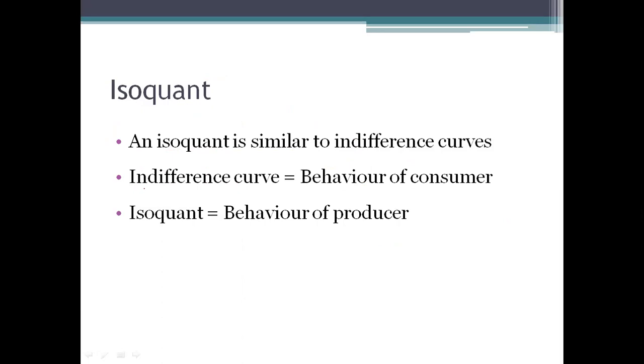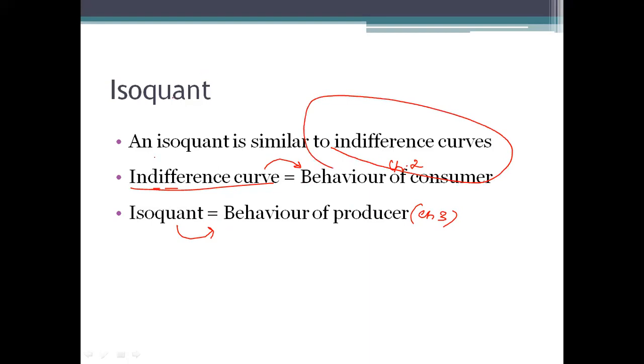When we studied indifference curve, that topic was in the behavior of a consumer, isn't it? Theory of consumer behavior, that is in chapter 2. Now isoquant will give us the behavior of a producer. This is in chapter 3. So when you apply the same topic of indifference curve to production, we get a topic called isoquant.